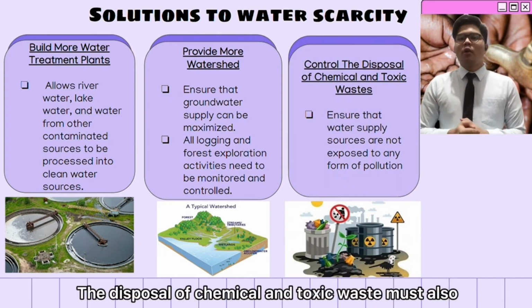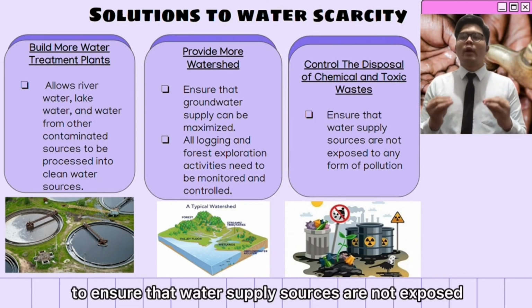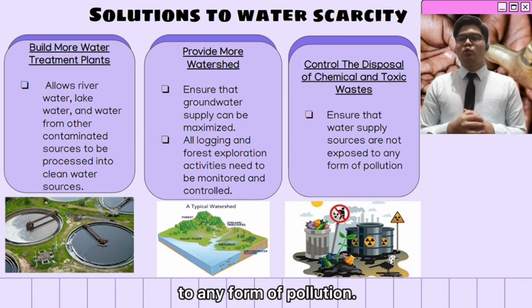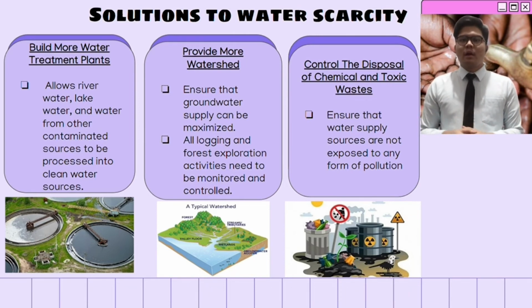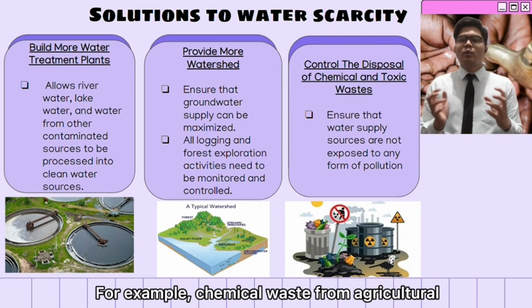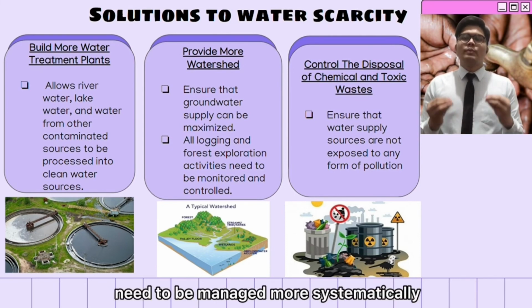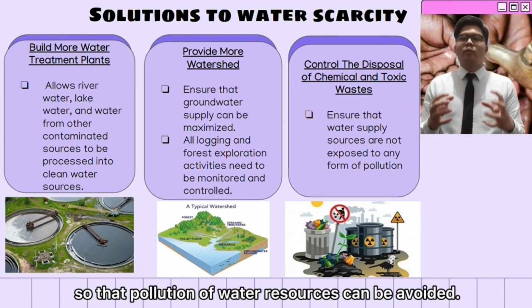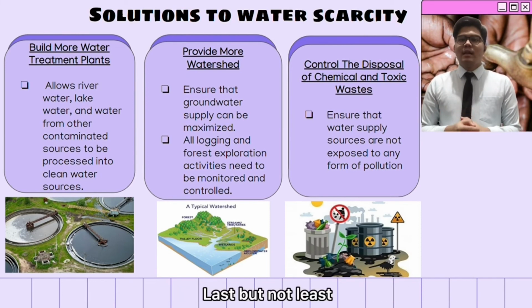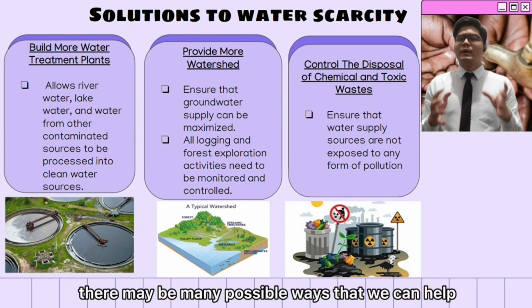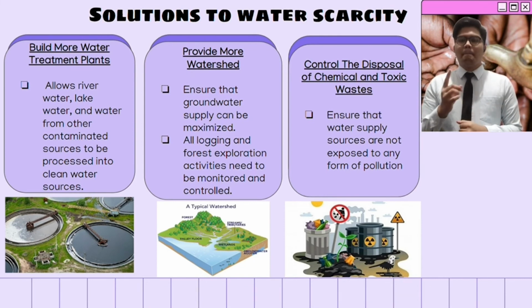The disposal of chemical and toxic waste must also be controlled to ensure that water supply sources are not exposed to any form of pollution. For example, chemical waste from agricultural and industrial activities needs to be managed more systematically so that pollution of water resources can be avoided.